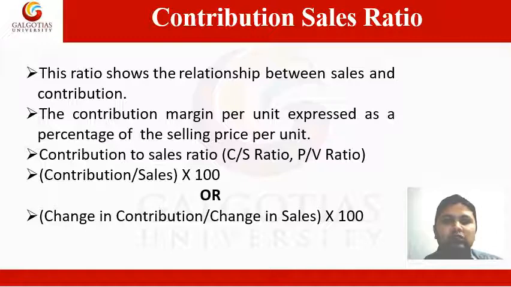Contribution to sales ratio is calculated as the CS ratio or PV ratio, and it is calculated as contribution divided by sales into 100, or we can also calculate it using another formula, that is change in contribution divided by change in sales into 100. This second formula is used when the data of more than 1 year is given.